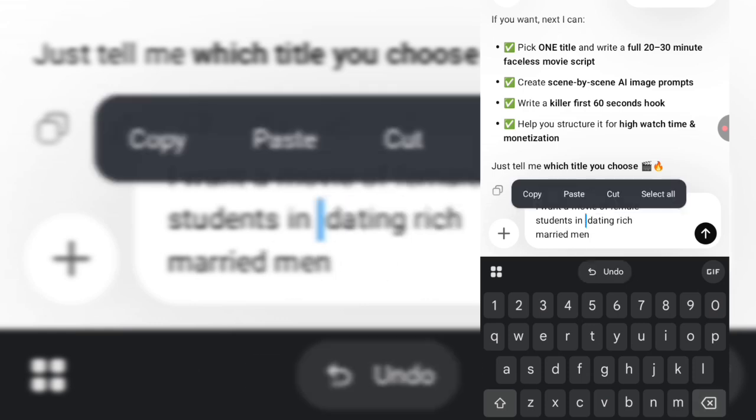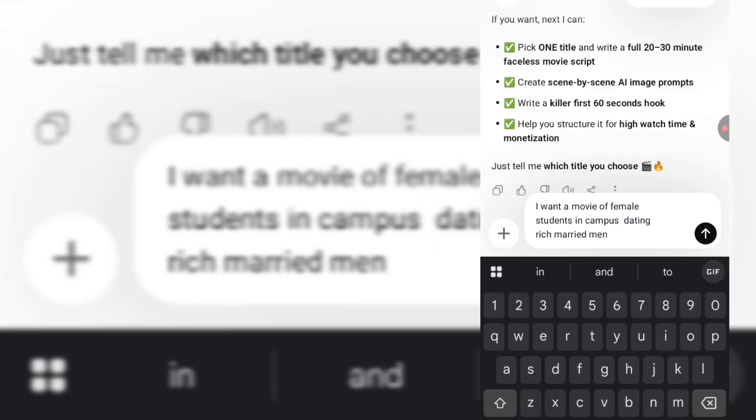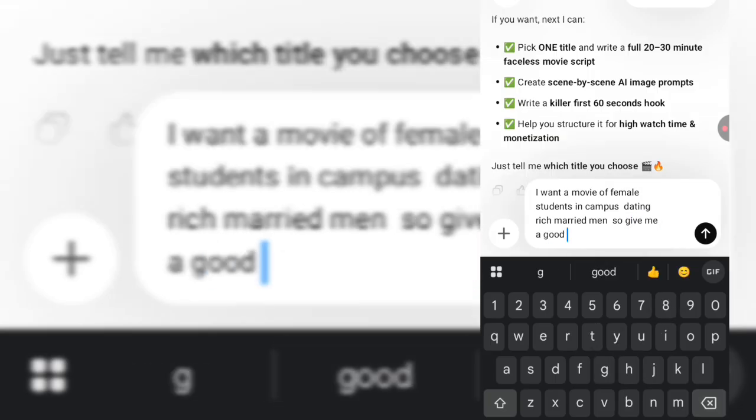Let me just use campus so that they will know that I'm talking about adults. So give me a good title. I'm just going to send this to ChatGPT and let it give me a title that I can use.